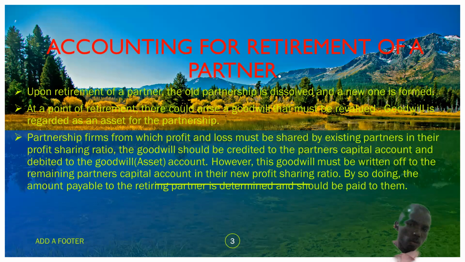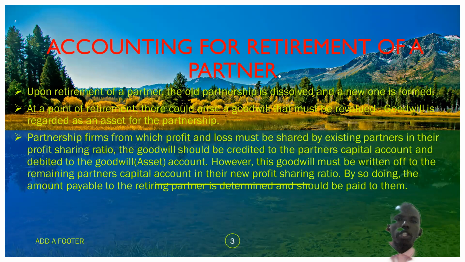Remember, we have two approaches to this. One approach is about how we value the goodwill, and the other aspect is about the revaluation of assets and liabilities. The examples we'll be having right away are on goodwill. In the other classes, we'll follow what happens on revaluation of assets and liabilities. But let's start with the first method, which involves goodwill.